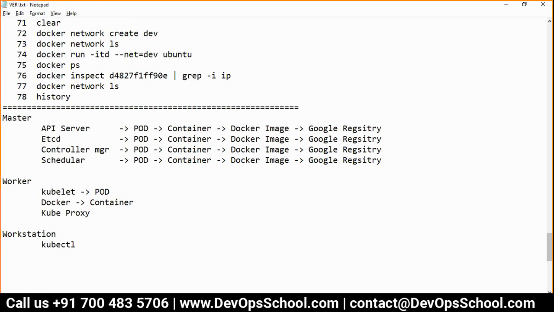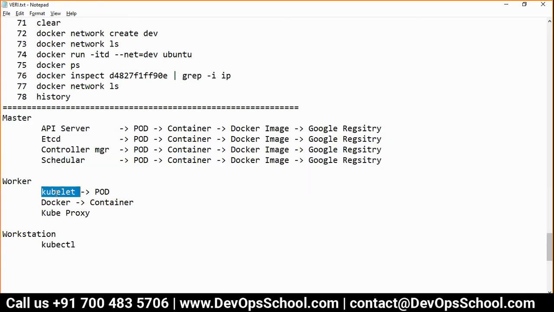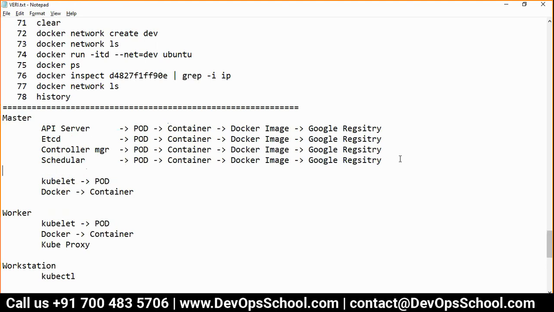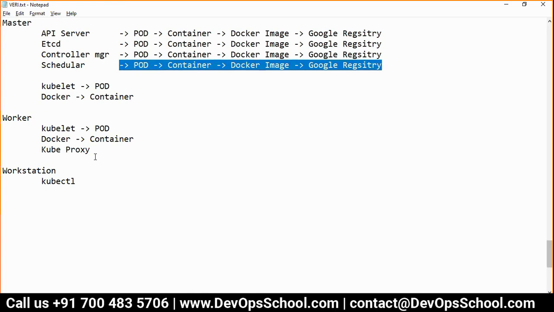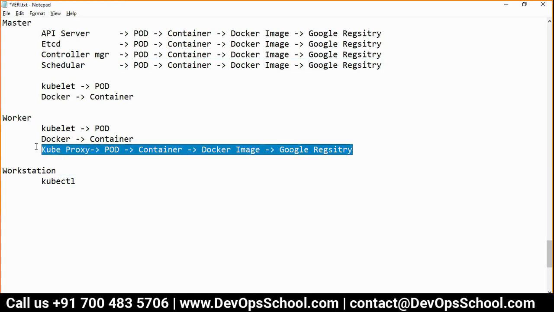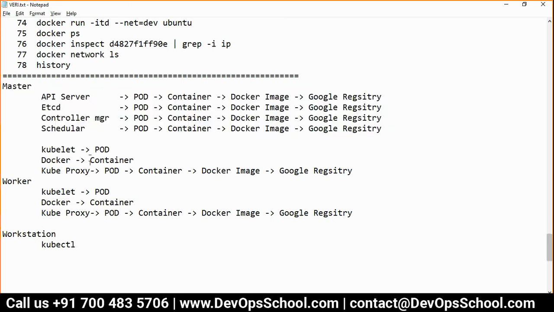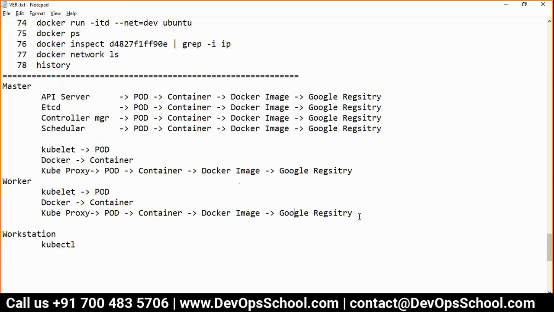Now the question is, this is the master server. If all these are pods, who creates a pod, guys? Kubelet. Who creates a container? Docker. So don't you think Docker and kubelet should be there in the master also, logically speaking? Yes, it actually has to be there in the master also. Now kube-proxy, which assigns the IP address, is one application also. So this is there in the master also. That way, on every machine you will have to have a kubelet, Docker, and kube-proxy, along with the components of the master. In the worker, you need to have this one. Is that clear, guys? Everyone?